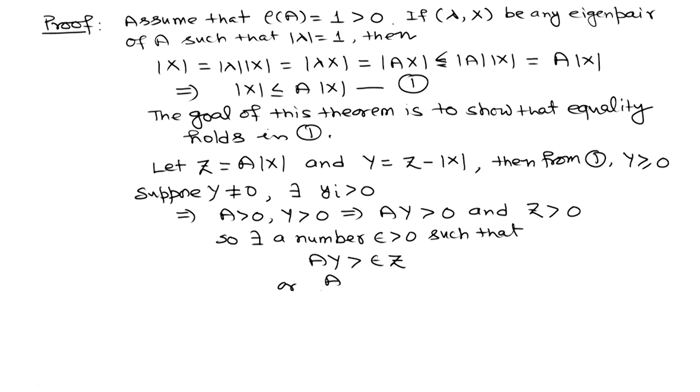Or A upon 1 plus epsilon into z is greater than z. Let us write this matrix A upon 1 plus epsilon as B, which is again a positive matrix, because 1 upon 1 plus epsilon is a positive number, and you are dividing each entry of A by it. So, Bz will be greater than z, and B is again a positive matrix.